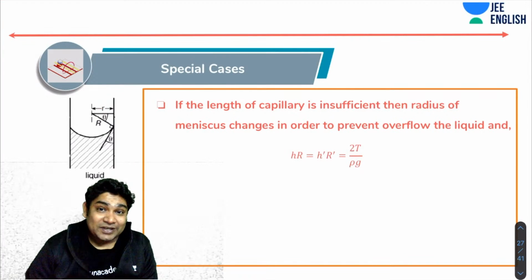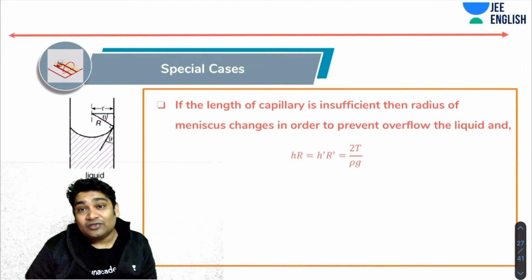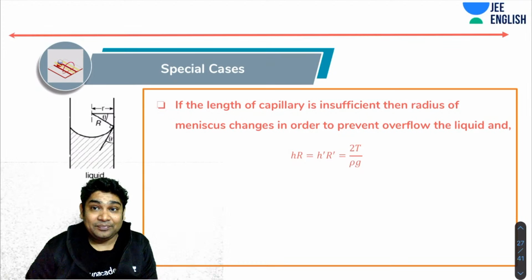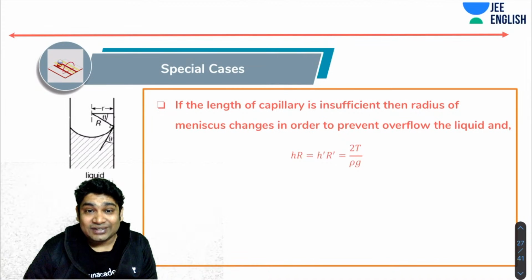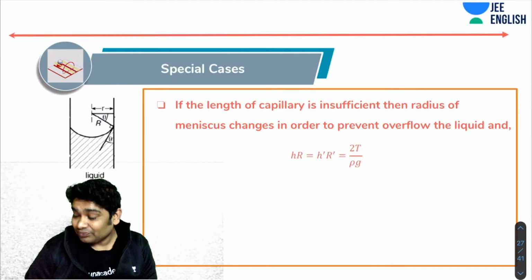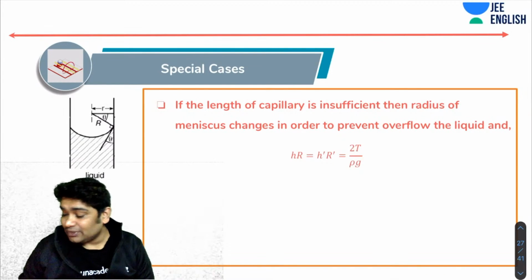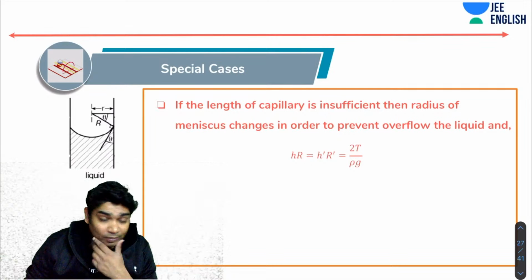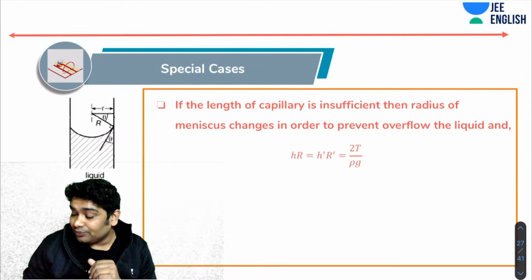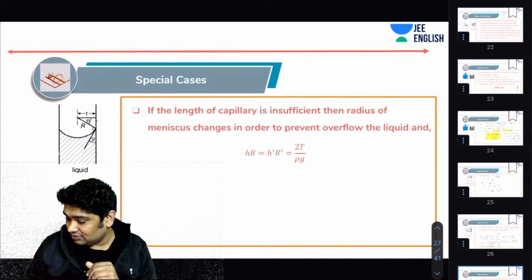Next, we have another special case. So what if the length of the capillary is insufficient? Then what happens? It turns out the radius of the meniscus changes in order to prevent overflow. Imagine this formula could have given you any value. Maybe let's add a page.